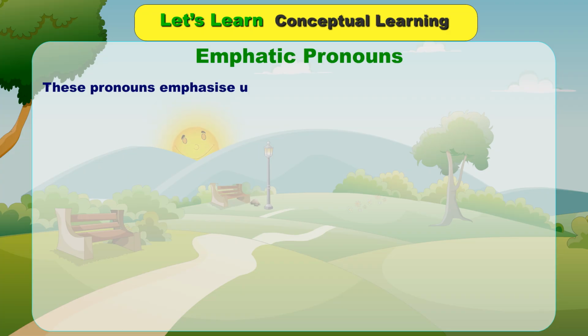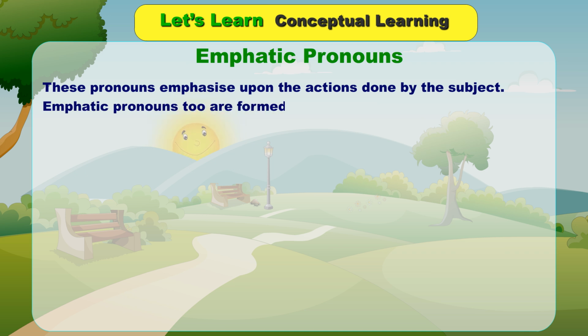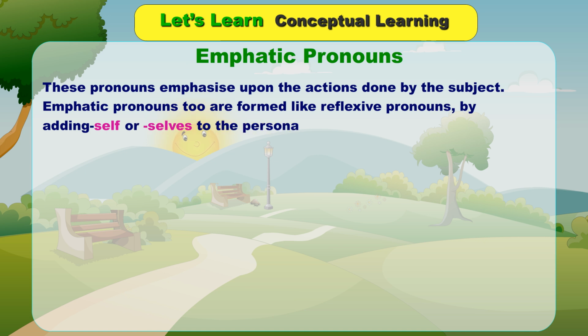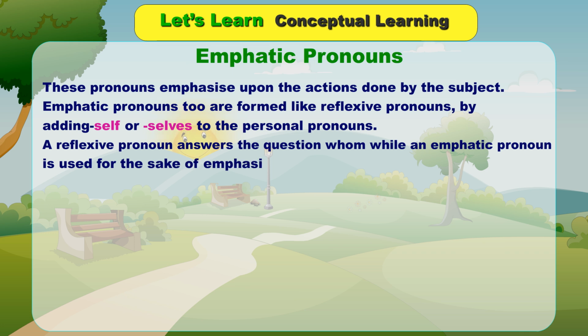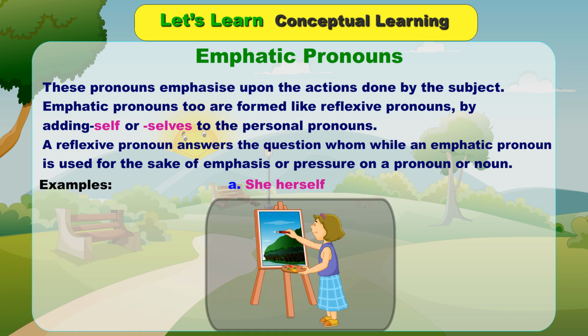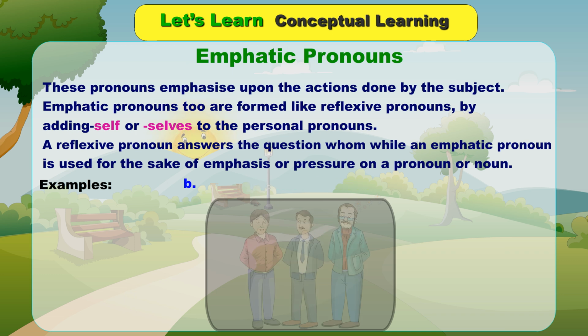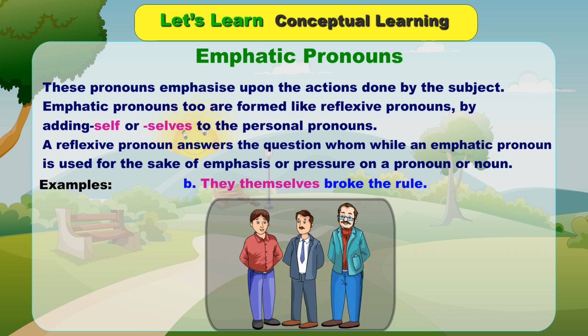Emphatic pronouns. These pronouns emphasize the actions done by the subject. Emphatic pronouns too are formed like reflexive pronouns by adding self or selves to the personal pronouns. A reflexive pronoun answers the question whom, while an emphatic pronoun is used for the sake of emphasis or pressure on a pronoun or noun. Examples: A. She herself did it. B. They themselves broke the rule.